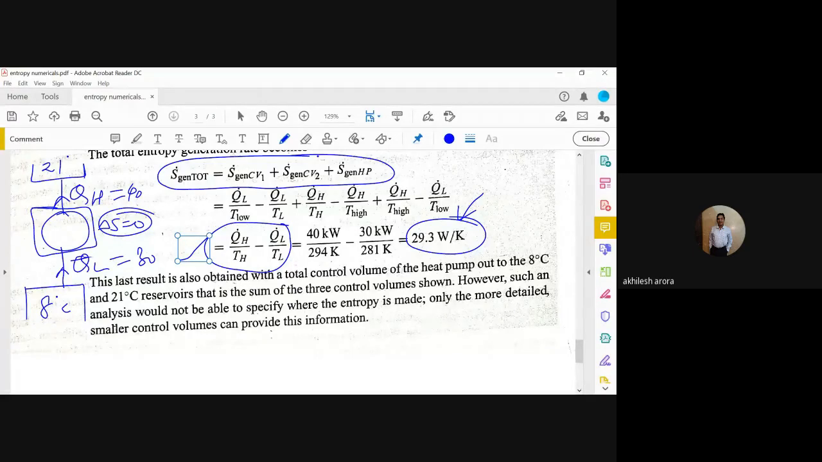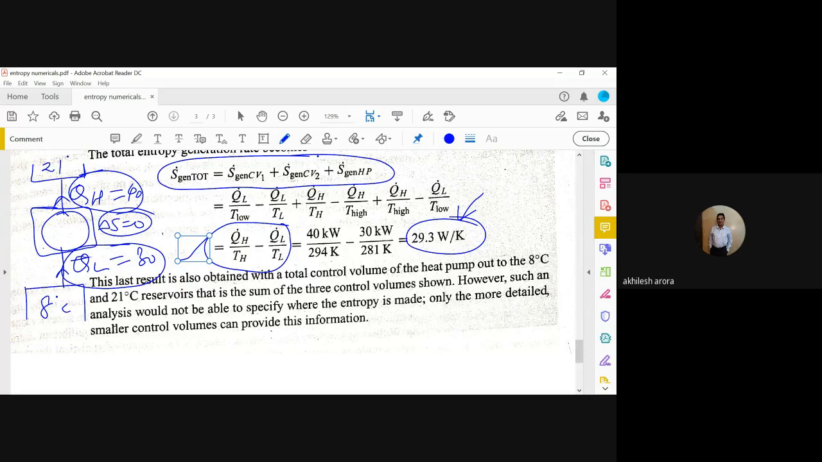You can see, we can directly say, if we take it in totality, this is the heat leaving the lower control volume, and this is the heat which is entering the higher control volume. So it can be calculated directly using this particular equation. Intermediate changes can be neglected actually.